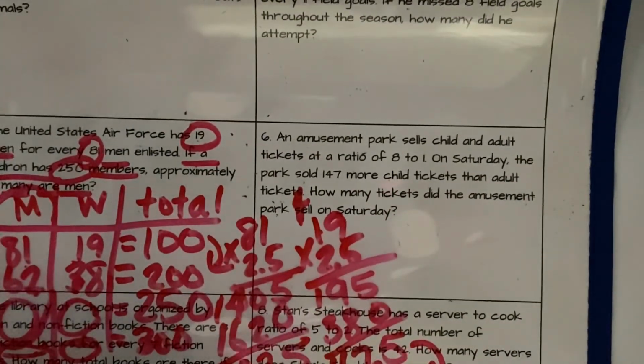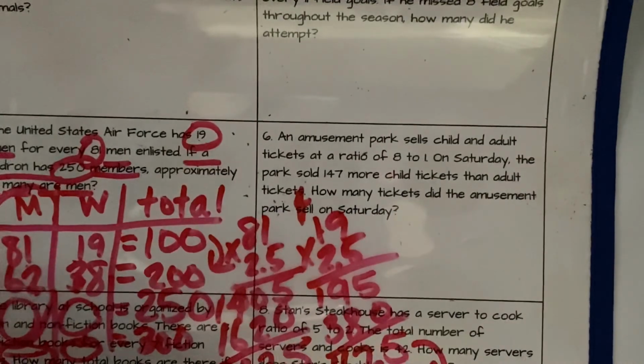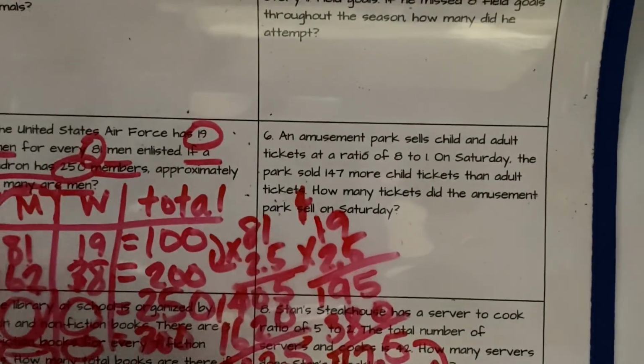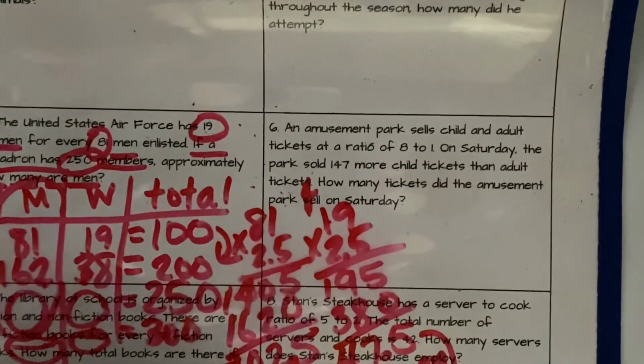Now, because it says approximately, we are making a prediction of how many men you would have compared to women if you get up to 250 members. It may fluctuate a little bit, but in general, this is a good way to make a prediction. So about 203, but in real life, it could end up being 210, 215, could be 195, but it's going to be around this number somewhere. So that's the answer for number 5.